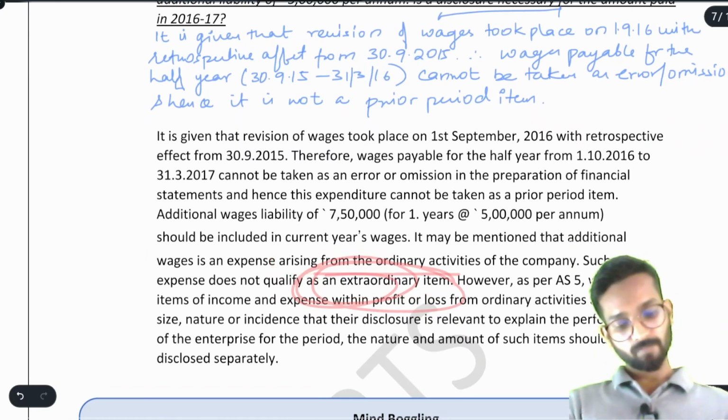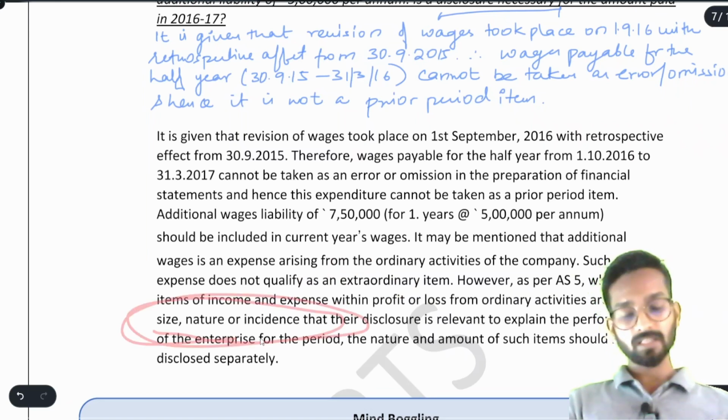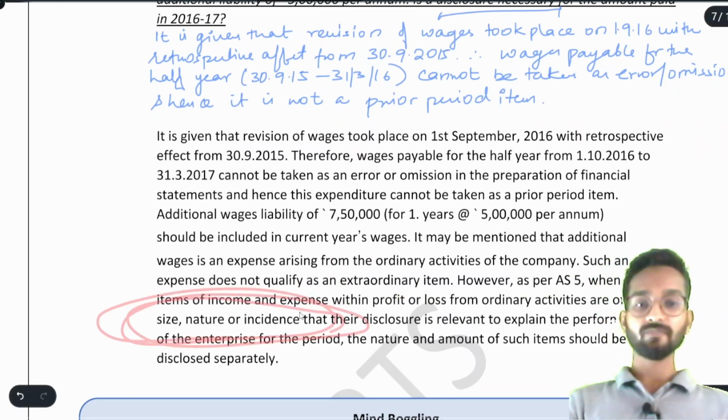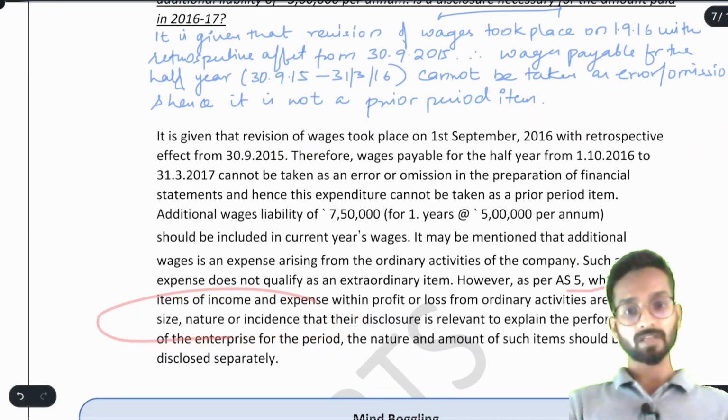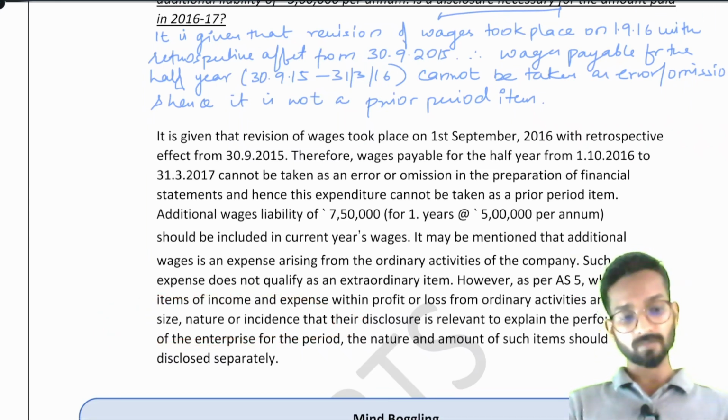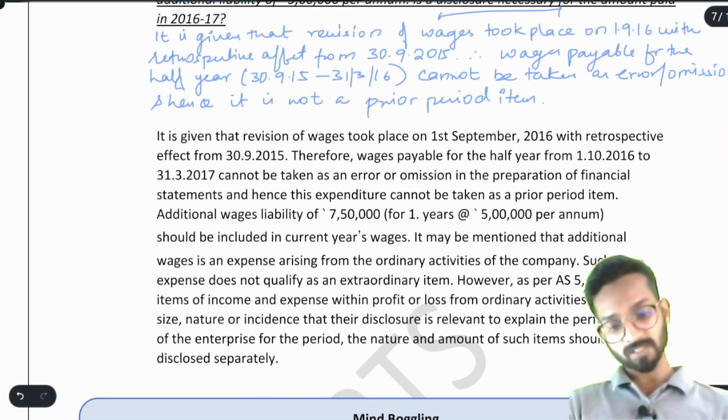However, as per AS5, when items of income or expense within P&L from ordinary activity are of such size, nature or incidence, see, they are again and again writing the entire definition of exceptional item. They are not saying that AS5 describes exceptional item. They are writing the complete definition. But we know this is also the case of exceptional item only. You can take the printout.